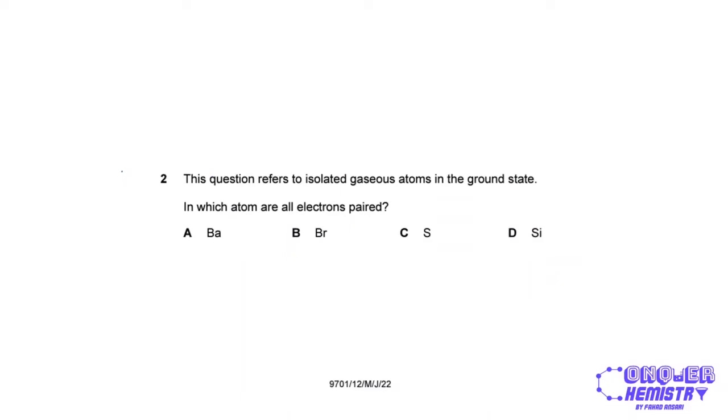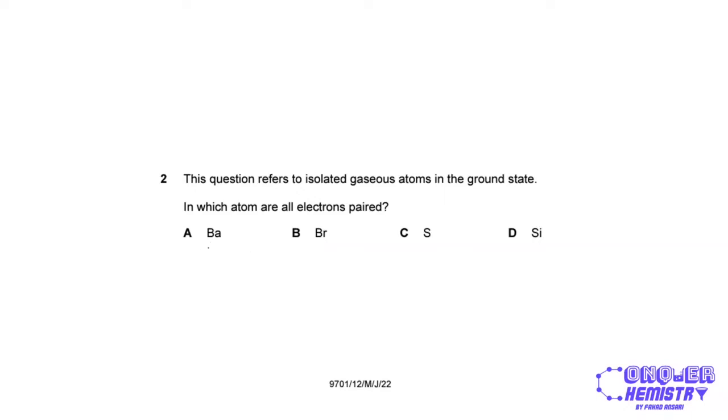So in question 2, it refers to isolated gaseous atoms in the ground state. So in which atom are all electrons paired? Now, one thing that you might be tempted to do is to write out entire electron configurations for all of these atoms. Well, you don't actually need that. All you need is the number of valence electrons, which we can get from the group numbers.